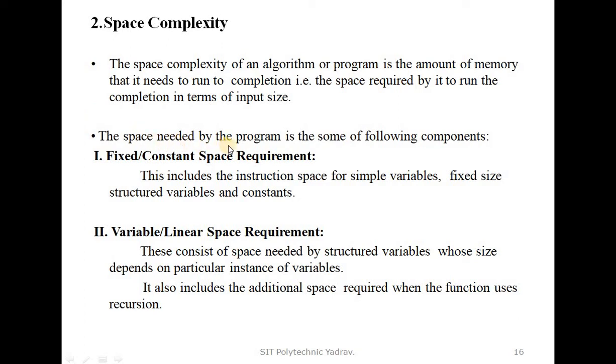The space needed by the program is the sum of the following components. First, fixed or constant space requirement. This includes the instruction space, simple variables, fixed-size structured variables, and constants. When we pass fixed variables or constants in a program, their space is also fixed, so these components are known as the fixed or constant space requirement.